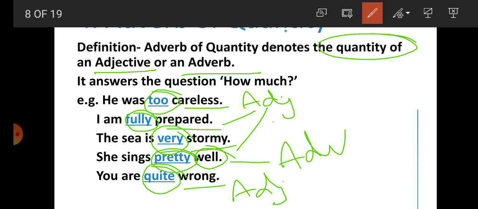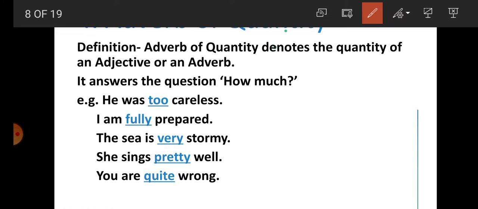So here in the first sentence, too. In the second sentence, fully. In the third sentence, very. In the fourth sentence, pretty. And in the fifth sentence, quite. They denote the quantity of an adjective or an adverb. And that's why they are adverb of quantity.